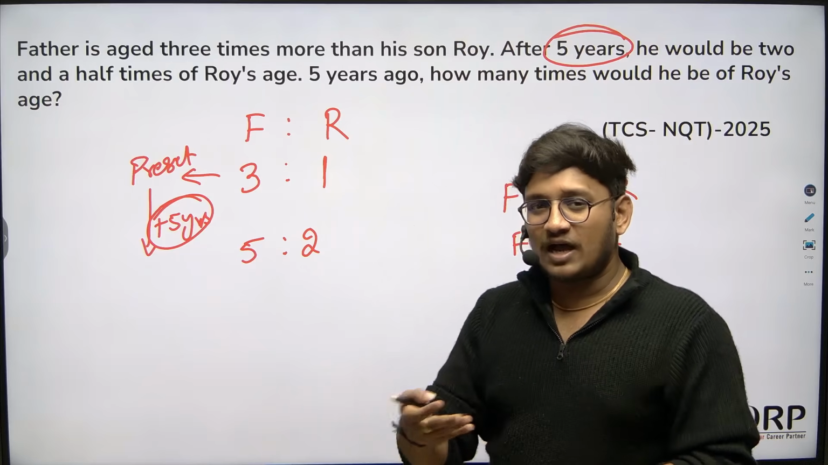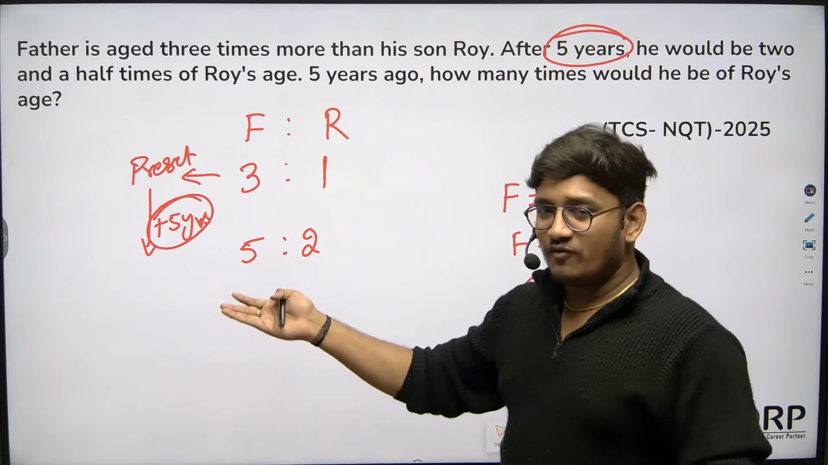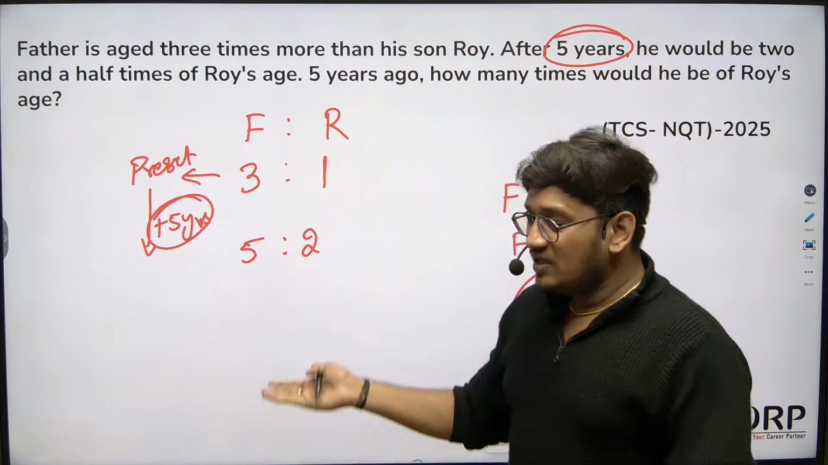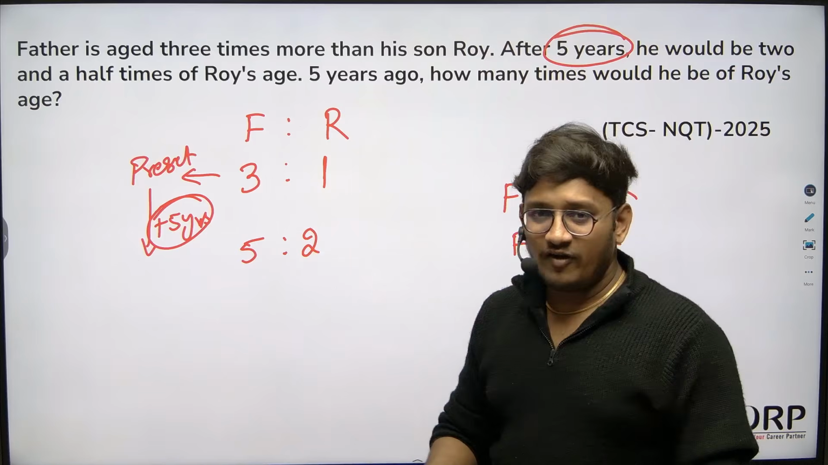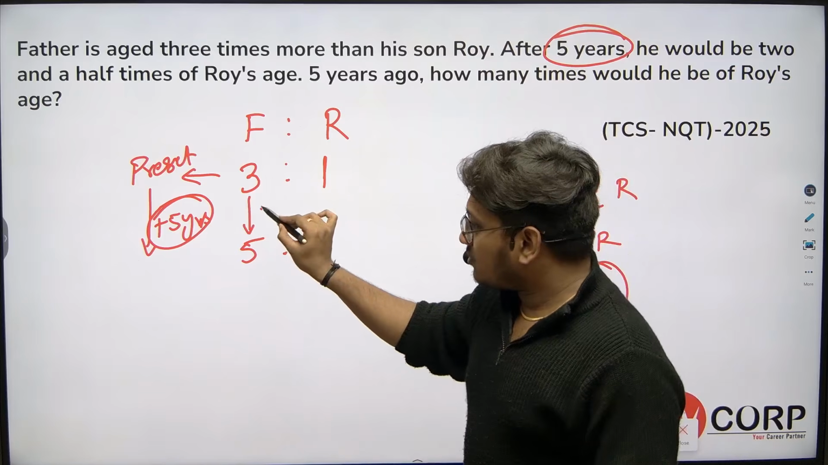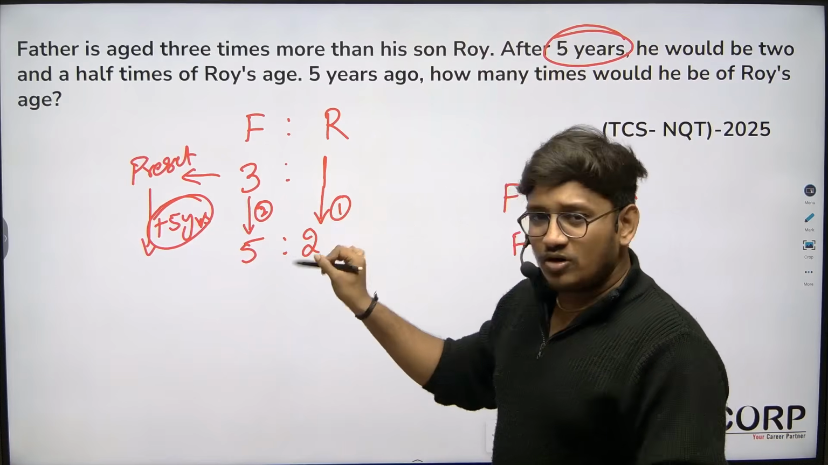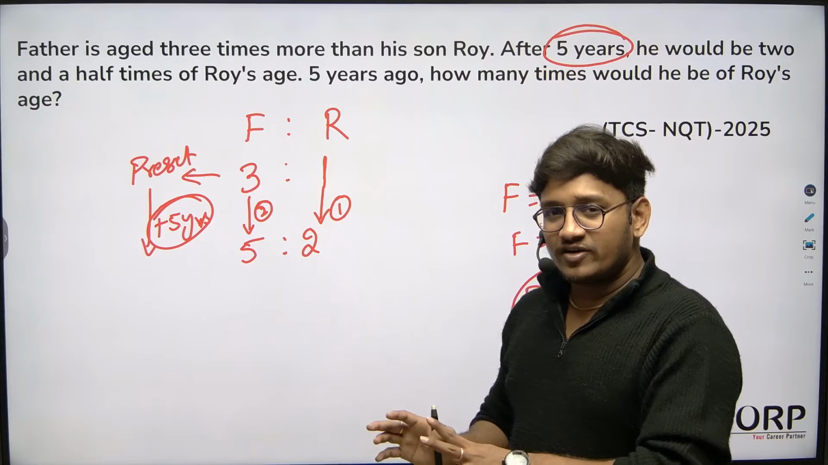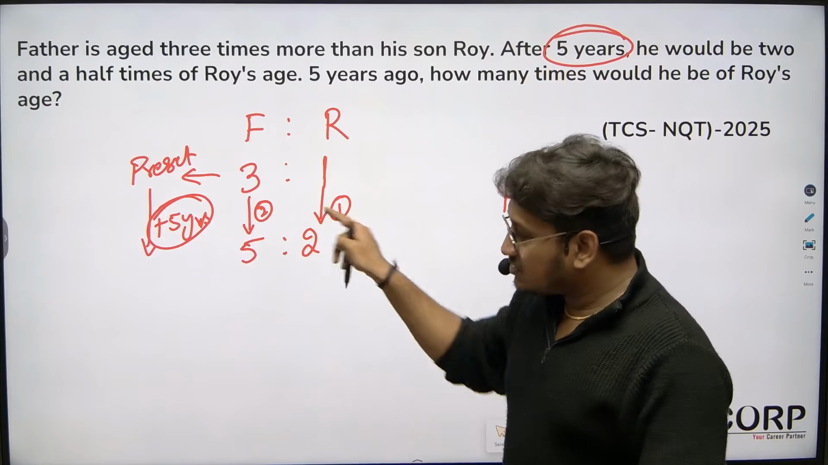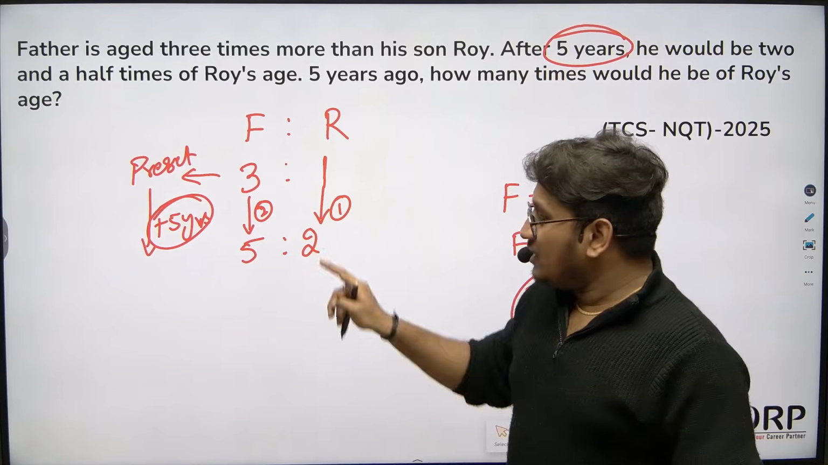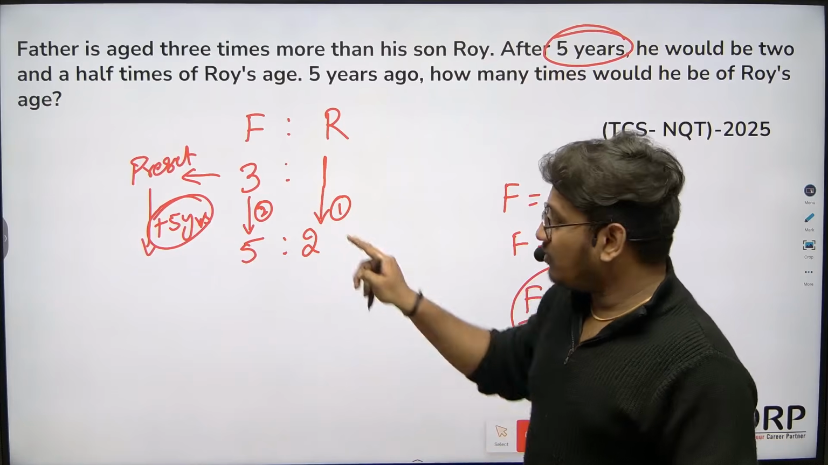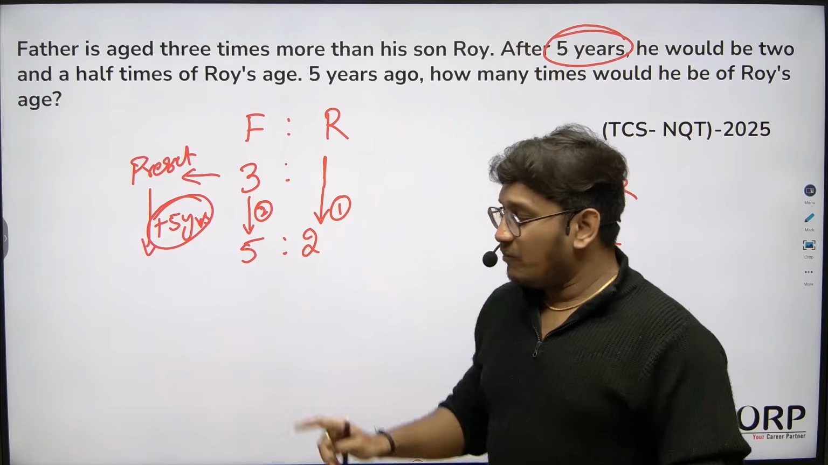No, right? It will not happen. So after 5 years, obviously the father's age should increase by 5, and the son's age should also increase by 5. Now what's the difference if you observe? 2. What's the difference now? 1. Is it possible to have different differences? No, right? This difference should be the same. In the previous ages problem, the difference we had was the same, but here it is different.